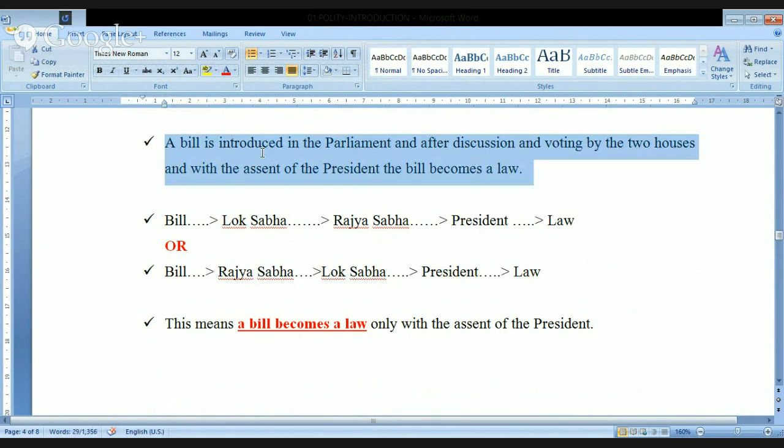First, you read and understand this particular point. A bill is introduced in the parliament. Parliament means Lok Sabha, Rajya Sabha. And after introducing in the parliament, there will be a discussion. And after the discussion, voting will take place. And after the whole process is completed by the two houses, then only it will go to the President of India, and the President will give his assent, and it becomes a law. Hopefully you are following this.